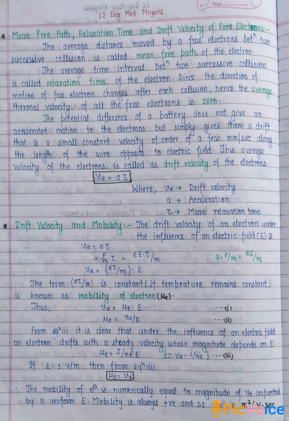Since the direction of motion of a free electron changes after each collision, the average thermal velocity of all the free electrons is zero.